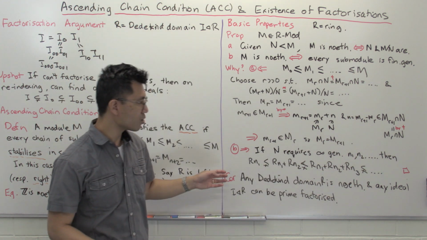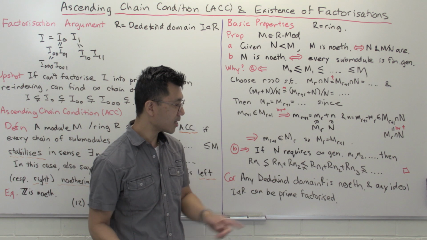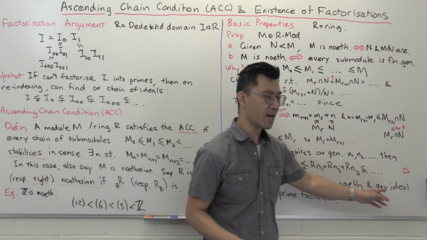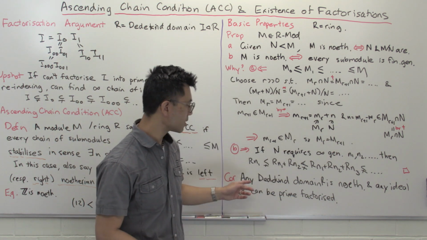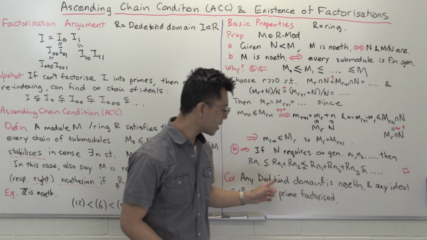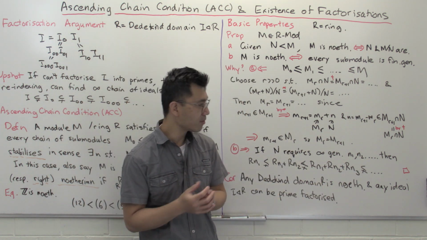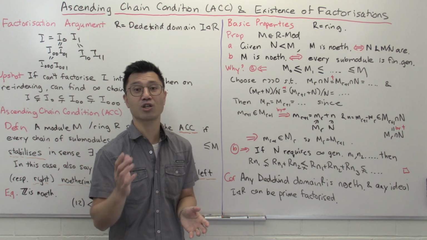So suppose now you have some Dedekind domain, R. The first thing is that it is in fact noetherian. And the second thing is that that means that any ideal can be prime factorized. So why is this noetherian? Remember, Dedekind domain means that every ideal is invertible, and we saw in the previous video in this playlist that invertible ideals are actually finitely generated.